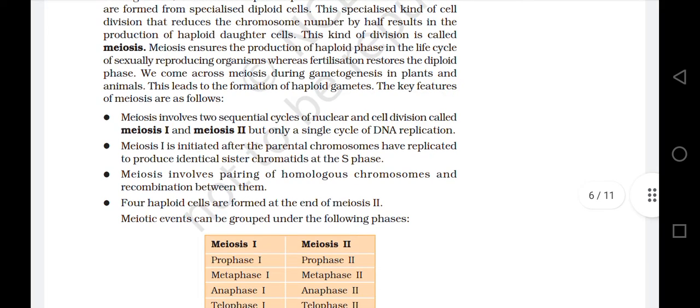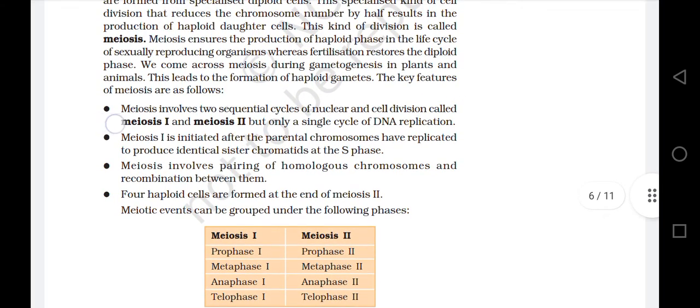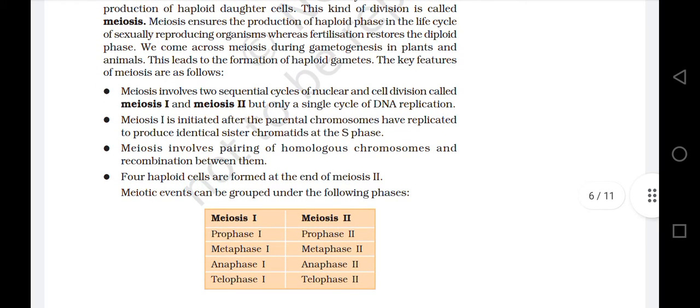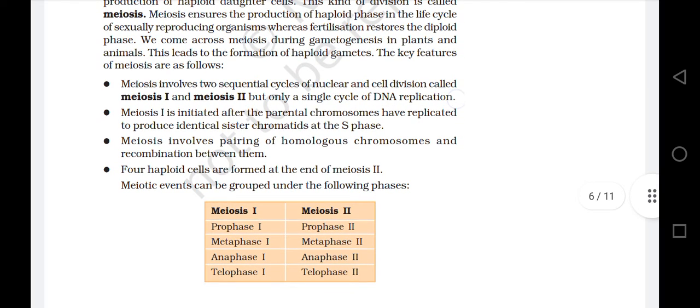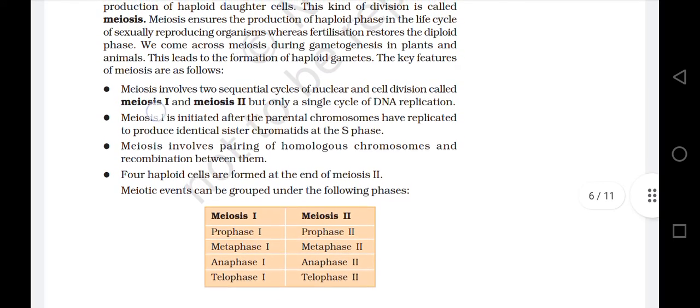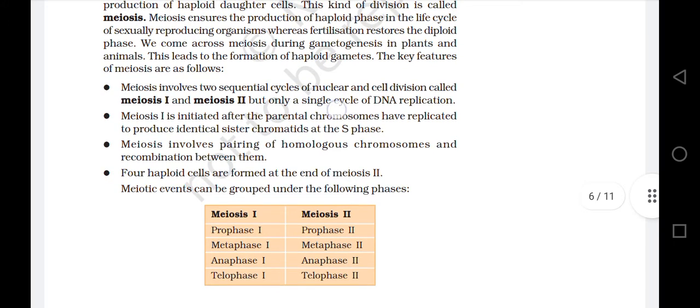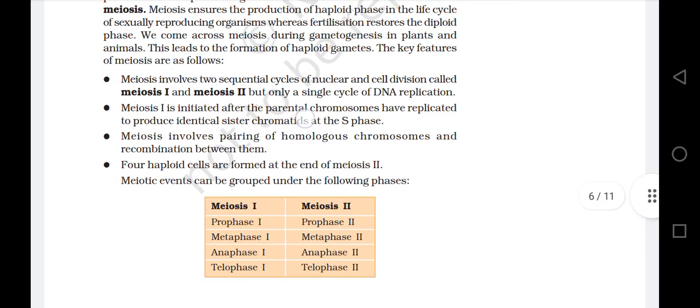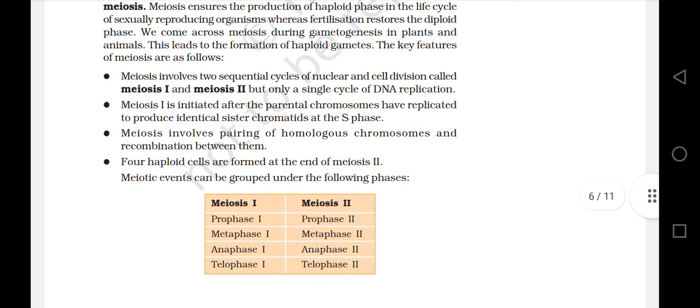The key features of meiosis are as follows. Meiosis involves two sequential cycles of nuclear and cell division called meiosis 1 and meiosis 2, but only a single cycle of DNA replication. Meiosis 1 is initiated after the parental chromosomes have replicated to produce identical sister chromatids in the S phase.